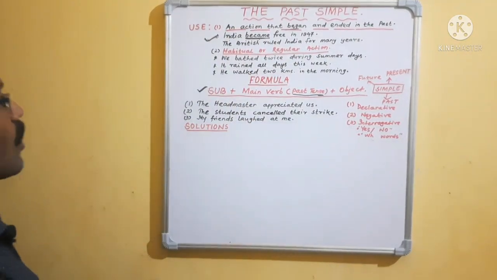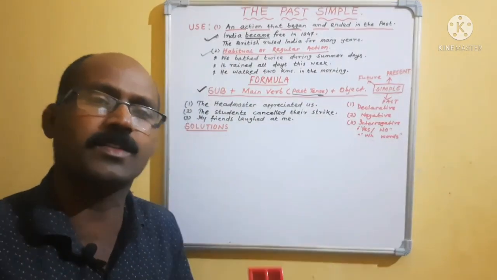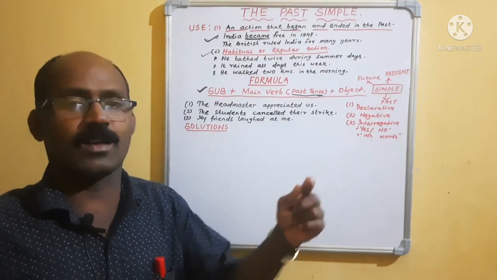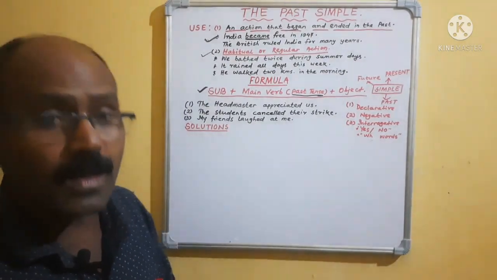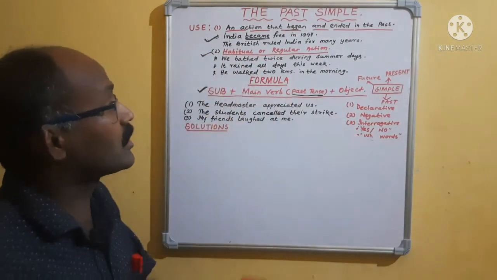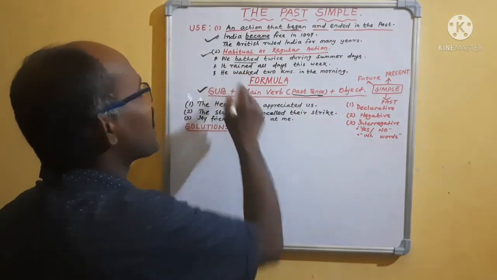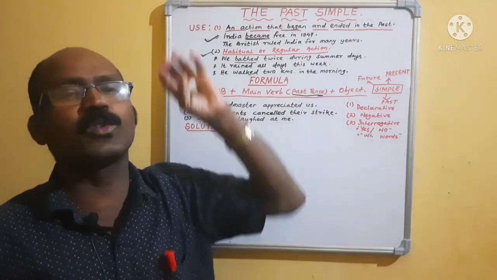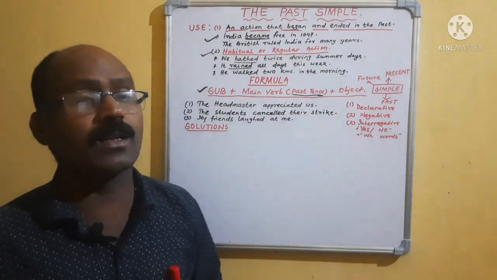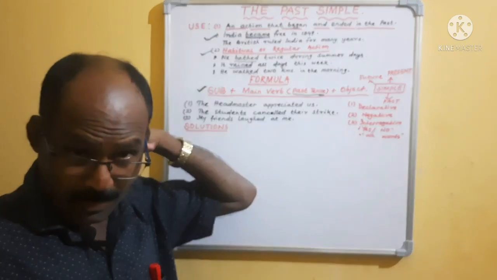Okay. Number 2: habitual or regular action. You know, in present simple you have read the habitual, "The sun rises in the east." Yes or no? Habitual or regular action. But like that, in habitual action, past tense: we bathed twice during summer days. We bathed, past tense. It rained all days this week. It rained all days. He walked 2 kilometers in the morning. Earlier he was walking. Okay, clear? Have you remembered this one?